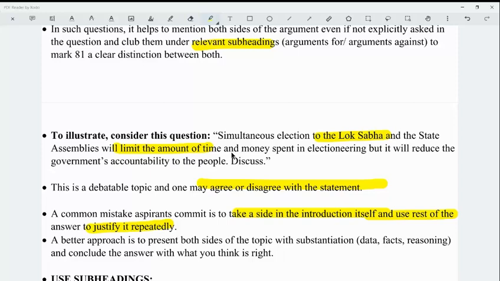Finally, in the conclusion, you can take a stand. But in the introduction itself, you should not take a stand. You must present all the views of that particular topic, and in the conclusion, you can take a side based on what you find is right.